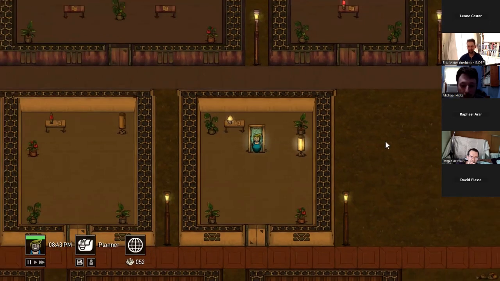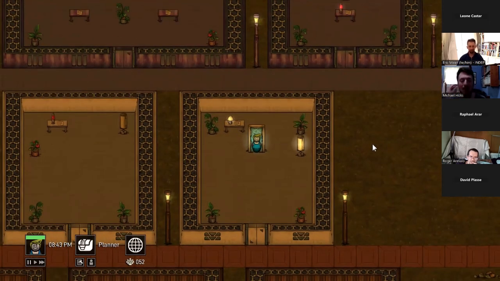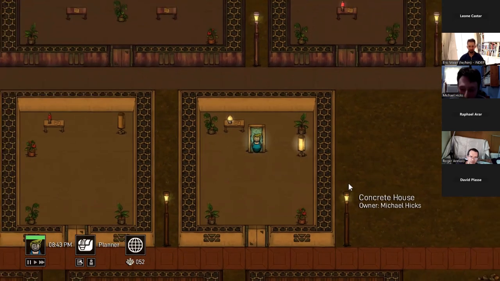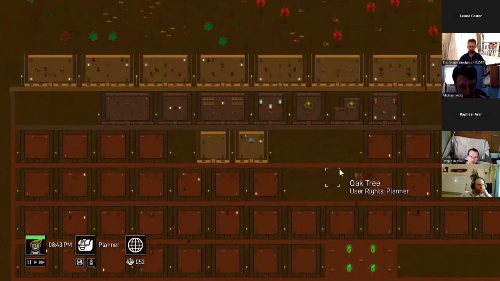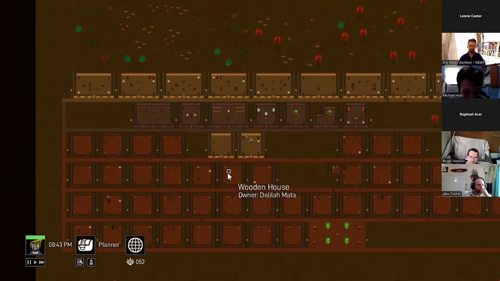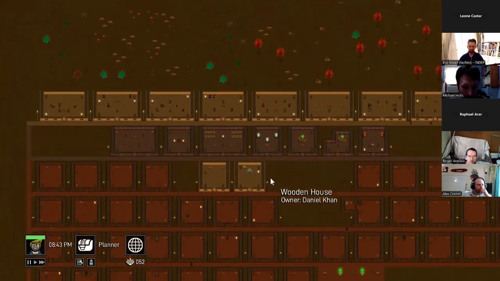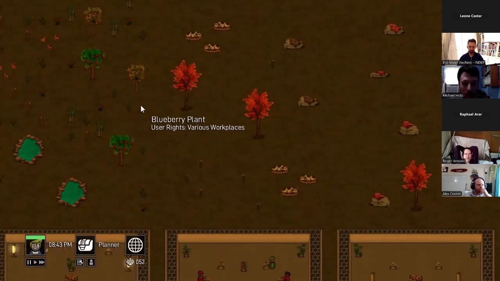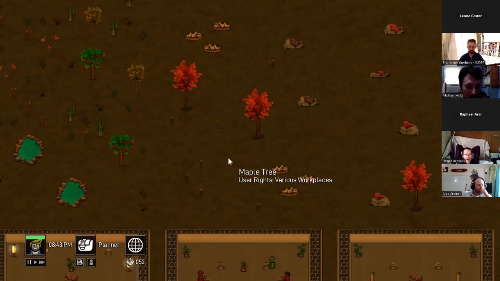Okay, so this is actually a colony that I've been playing in my spare time. I've already kind of laid out the buildings and brought in my people. Actually, this is me right here. So this is Michael Hicks. The game's paused, but I'm taking a shower in my little house there. If I zoom out, we can see I've plopped down a bunch of buildings. It's not very pretty. I was in a hurry. But these are all houses where people live. And up here we have little workplaces where people work. A little forest up here with the trees and rocks and so on.